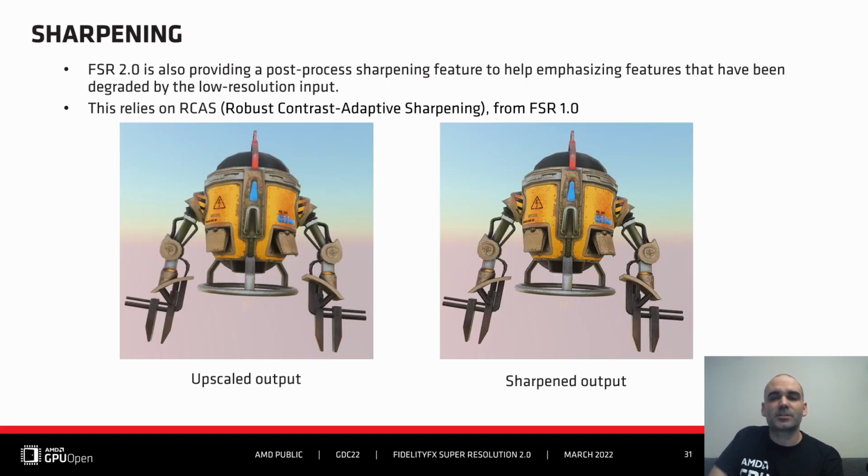One last point with regard to FSR2 internals. So FSR2 is also proposing an optional sharpening stage, and this one can be enabled to emphasize features that have been otherwise softened by the accumulation of low-resolution images. And this one relies on FSR1 RCAS. So in the 2 example images there, you've got on the left-hand side the unsharpened upscaled image, and on the right-hand side the same one with some strong sharpening being applied.